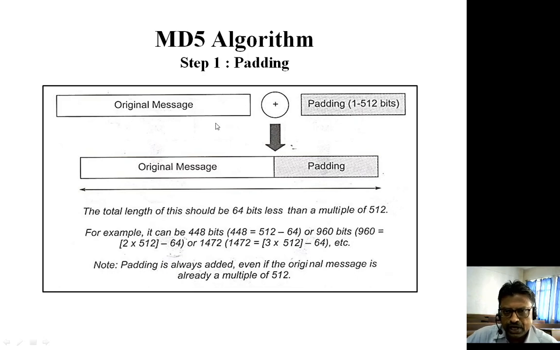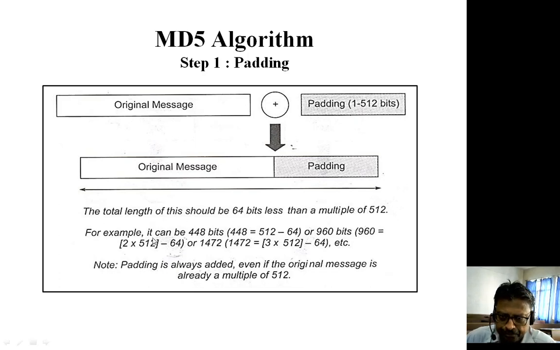What we try to adopt in the padding process is that, whatever the length of the original message, we want to make the length of the original message 64 bits less than a multiple of 512 bits. Whatever the size of the original message, it should become a size which is 64 bits less than a multiple of 512 bits.